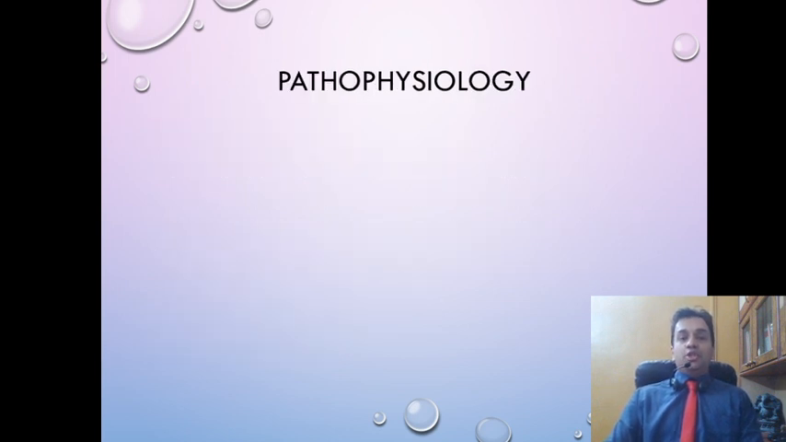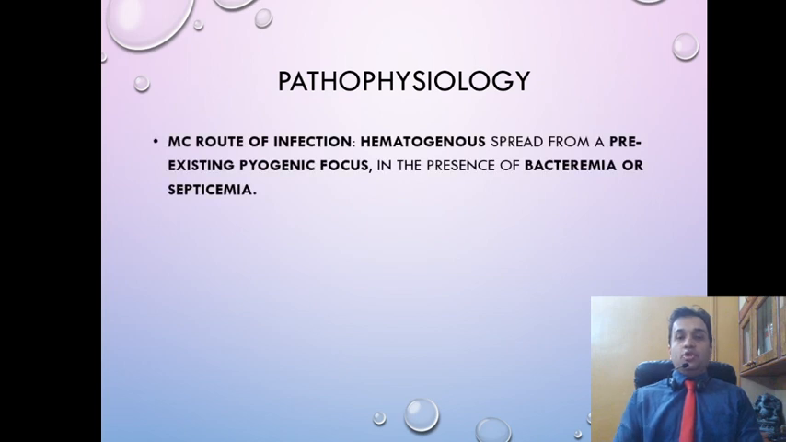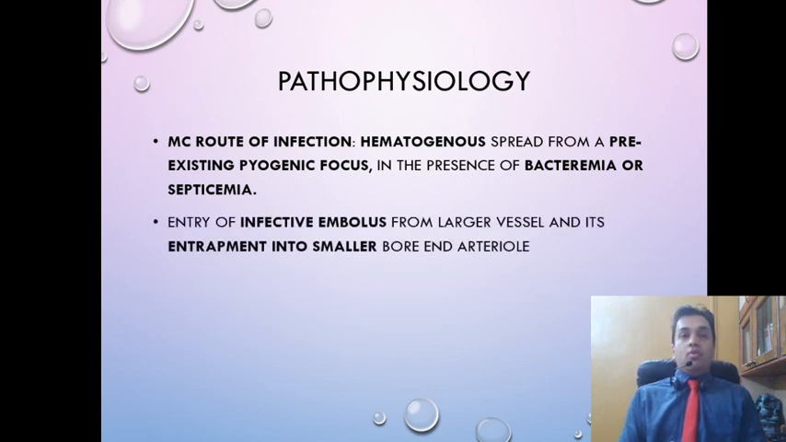Moving on to the pathophysiology of acute osteomyelitis. The most common route of infection, as we discussed, is hematogenous spread from a pre-existing pyogenic focus, which is seeding the infective material, that is rapidly dividing bacteria, into the bloodstream, which means not only is the presence of an infective focus necessary for hematogenous osteomyelitis, but it also has to be along with bacteremia. Now, once there is bacteremia and there are infective microorganisms in the bloodstream, there is entry of the infective embolus from a larger vessel into the bone. The portal of entry, of course, is the nutrient artery and the metaphyseal and the epiphyseal vessels.